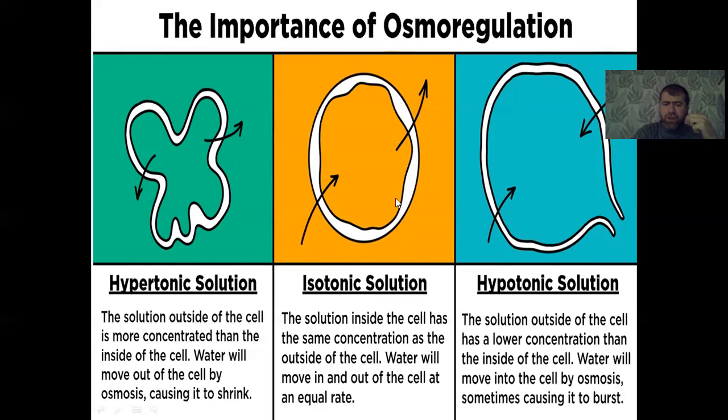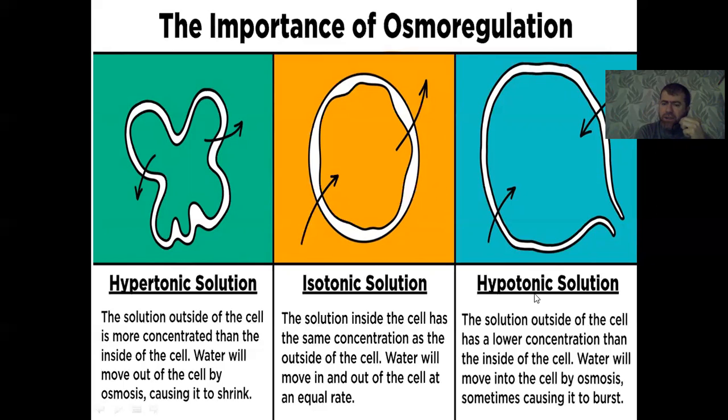It is a normal solution in which the solution inside the cell has the same concentration as the outside of the cell. Water will move in and out of the cell at an equal rate, and the cell has normal shape and normal function. In the isotonic solution, there is no difference in the amount of electrolyte inside and outside of the cell.